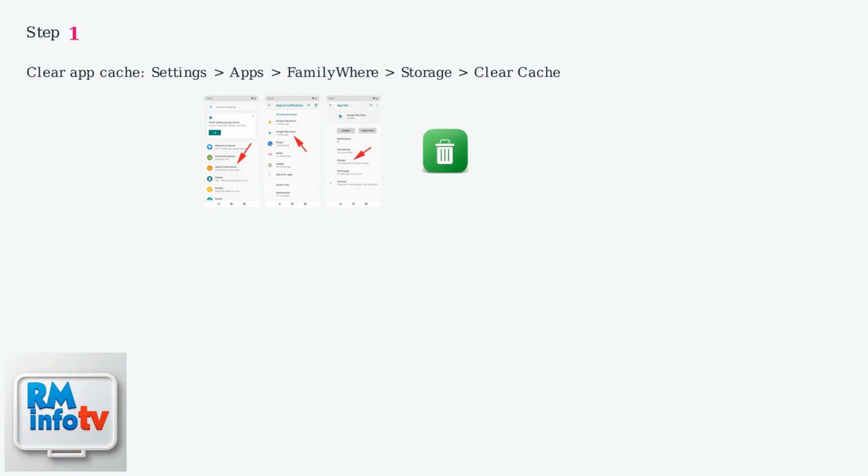If issues persist, clear the app's cache by going to Settings, Apps, FamilyWhere, Storage, and selecting Clear Cache. Force Stop the FamilyWhere app from the device settings, and then restart it to refresh the connection. As a final troubleshooting step, uninstall the FamilyWhere app and reinstall it from the App Store.